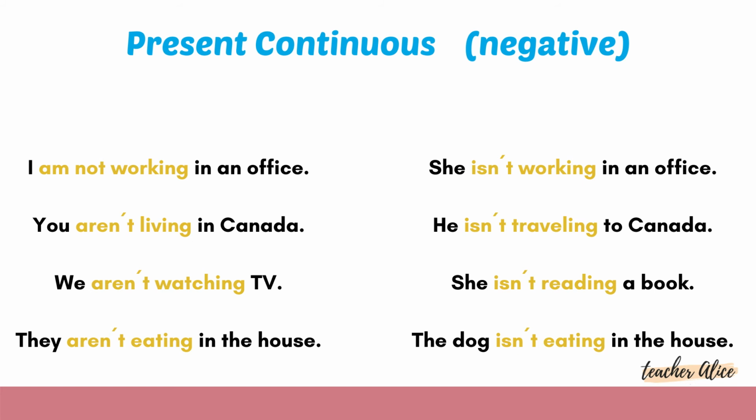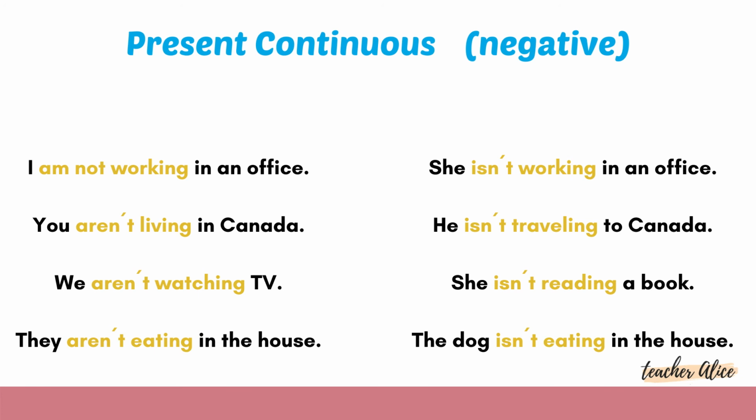Both totally correct. Isn't working or is not working. Both are correct. Okay, so I just need to add a not on my short form to talk about negative ones. Okay, so the elements I use are very similar.